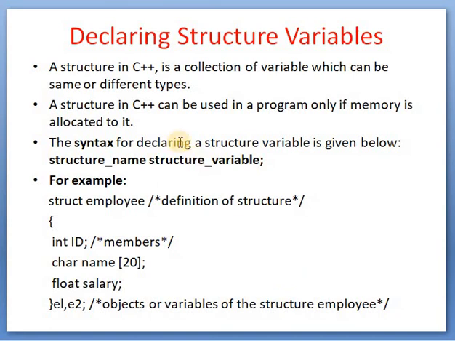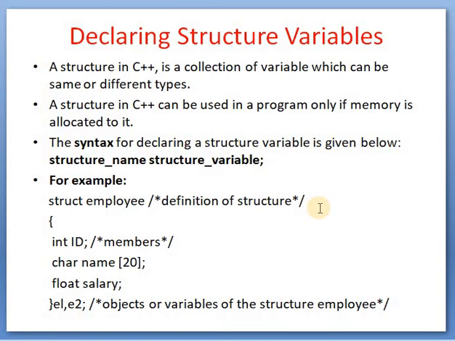Now declaring structure variables. A structure in C++ is a collection of variables which can be of the same or different data types. A structure in C++ can be used in a program only if memory is allocated to it.